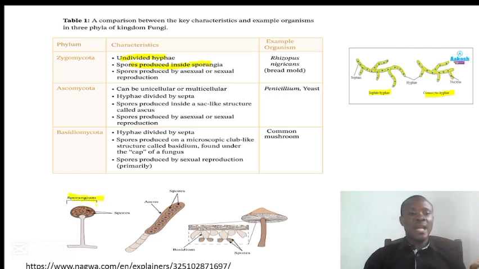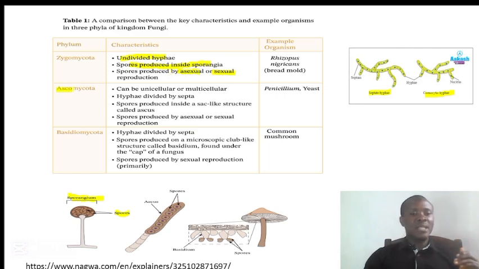It is where the zygomycota produce their spores. And lastly, they can produce both sexual and asexual spores. So spores are produced by sexual and asexual reproduction.